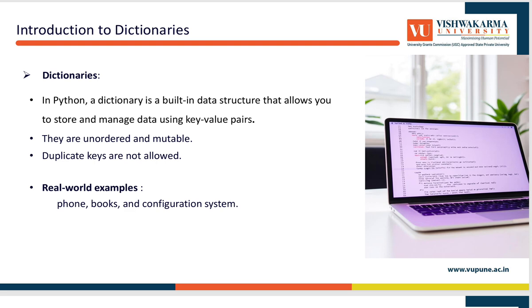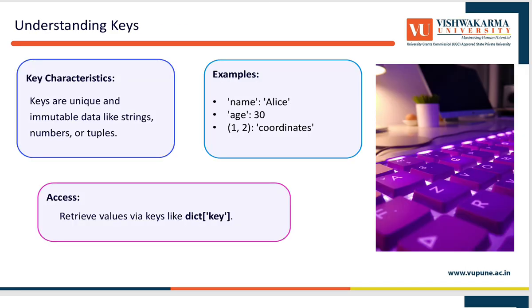Next, understanding keys in Python. The keys are unique identifiers in a dictionary. Key characteristics: keys are unique and immutable data like strings, numbers, or tuples. For example, name: Alice, age: 30, and coordinates. Accessing values retrieves values via key, like dictionary[key].